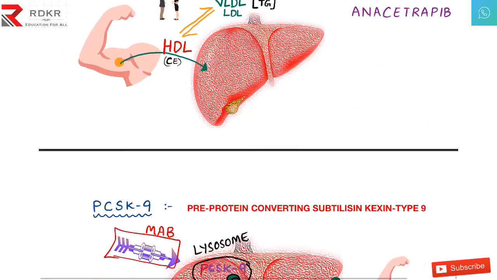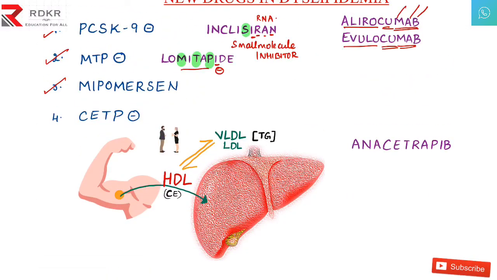You all know, inside the liver we have some important substance, that is ApoB100. This ApoB100's main action is that it helps in formation of VLDL. So if VLDL is formed, you know LDL is also forming. It is a sequential order, like VLDL to IDL and then to the LDL.